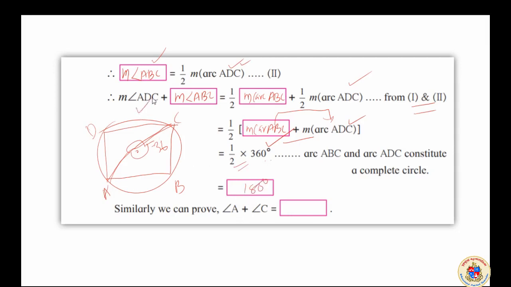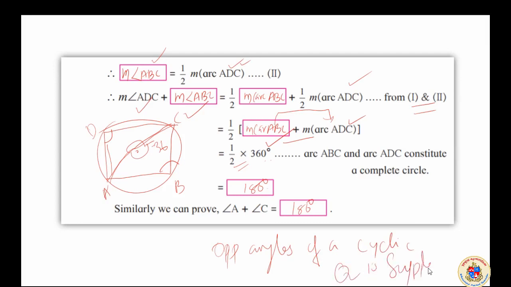And what is here? Measure of ADC and ABC. ADC, this angle and this angle, which is equal to half of this, which is equal to half of 360, which is equal to 180 degree. The theorem says, the theorem is very simple: opposite angles of a cyclic quadrilateral is supplementary. That is the theorem, and we proved it.